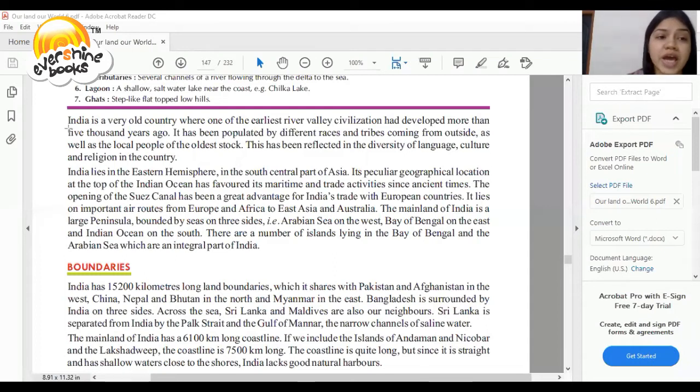So, dear student, as you all know, India is a very old country where one of the earliest river valley civilizations developed more than 5,000 years ago. It was populated by different races and tribes coming from outside, as well as local people of older stock, which has been reflected in the diversity of language, culture and religion in the country.